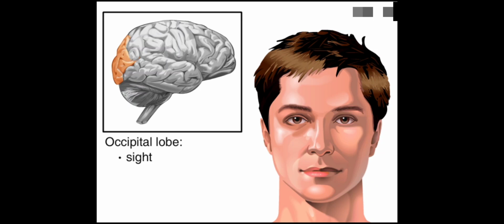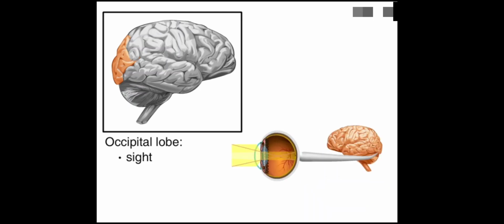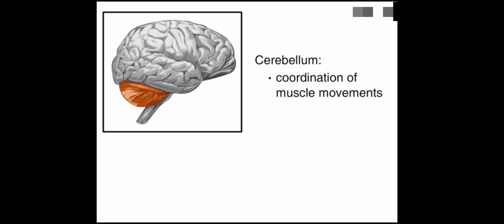lobes. The occipital lobe analyzes visual information from the retina and then processes that information. If the occipital lobe becomes damaged, a person could become blind even if his or her eyes continue to function normally. The cerebellum is located at the back of the head, underneath the occipital and temporal lobes. The cerebellum creates automatic programs so we can make complex movements without thinking.